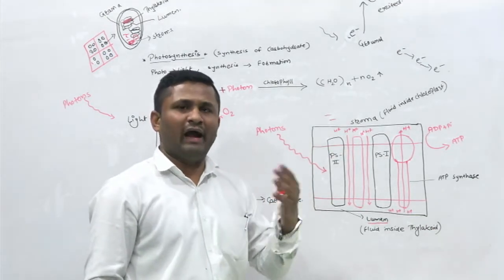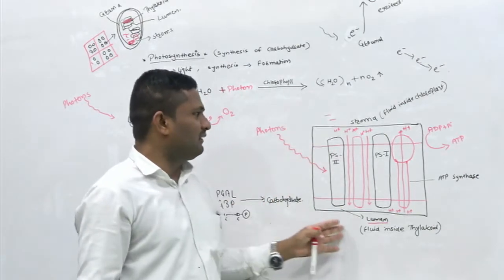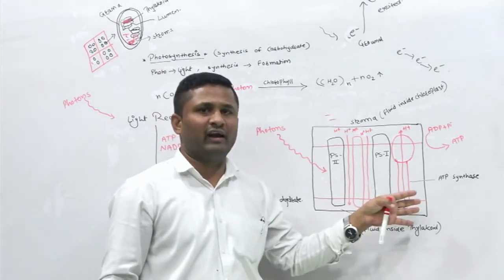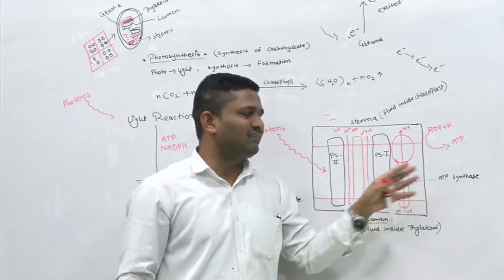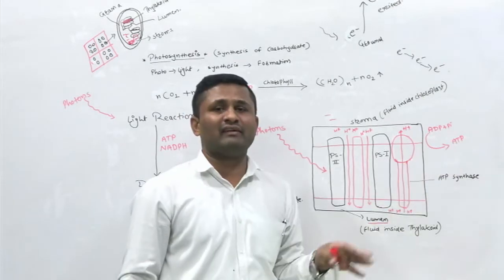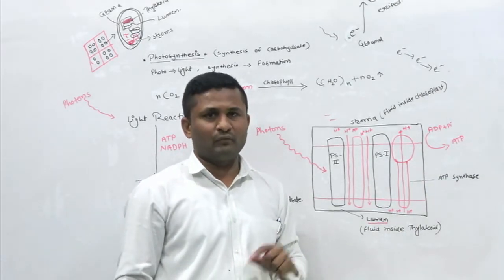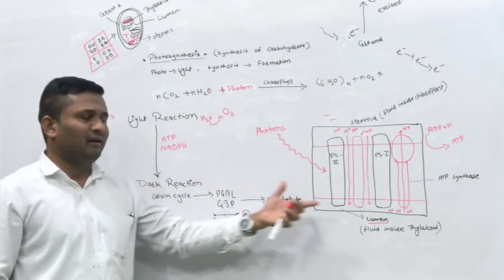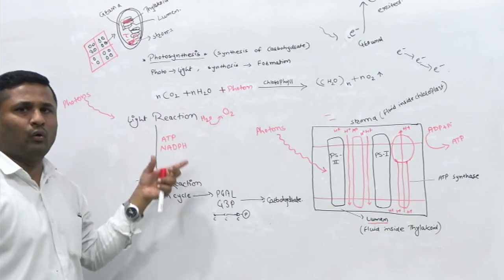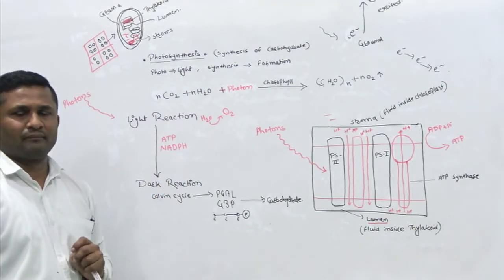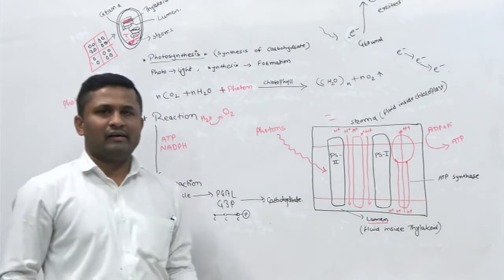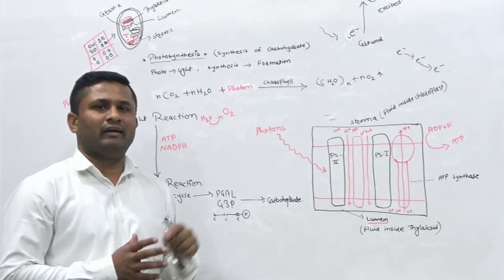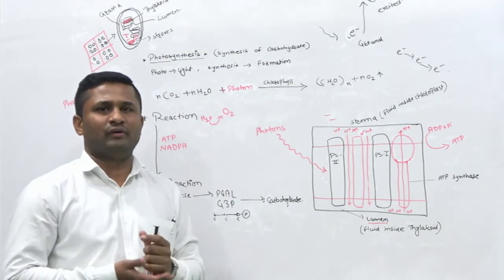In that video you will understand the whole mechanism, how this proton concentration gradient is responsible for driving the ATP synthase, and how the ATP synthase then synthesizes ATP from ADP and inorganic phosphate. So be clear with this. This is the very general overview of the light reaction, right? So I will stop here for today, and we will cover the dark reaction portion in the next video. Okay, thank you.